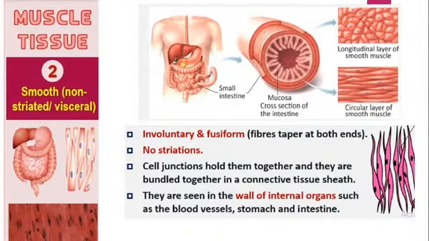Now we are going to discuss the smooth muscles, or the non-striated muscles, or visceral muscles, or involuntary muscles, right? From the name itself you will have a clear idea. Non-striated, right? That means there are no striations in it, and look at its shape too. You can see that it is spindle shaped, broader at the center and narrower at the tip, right? So this is a spindle shape, right?